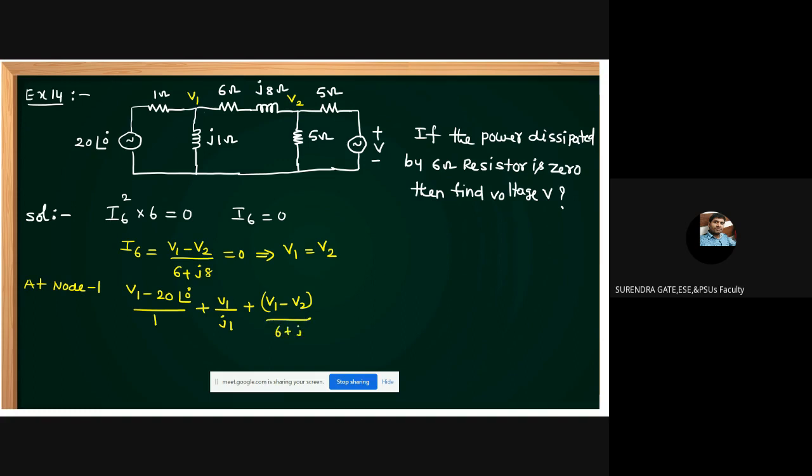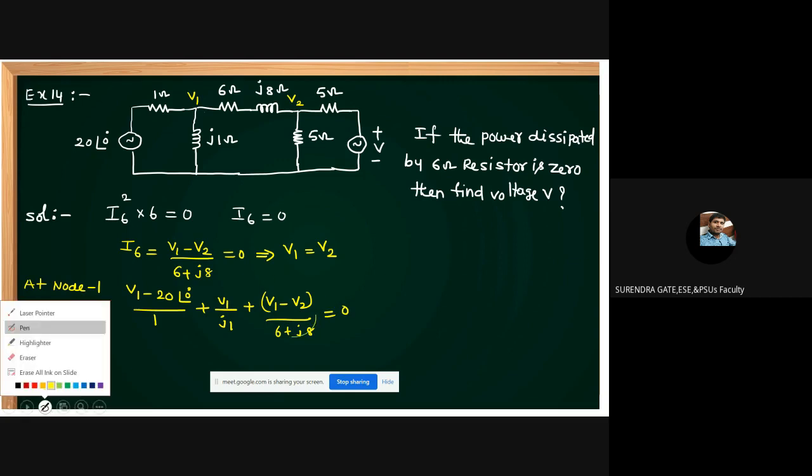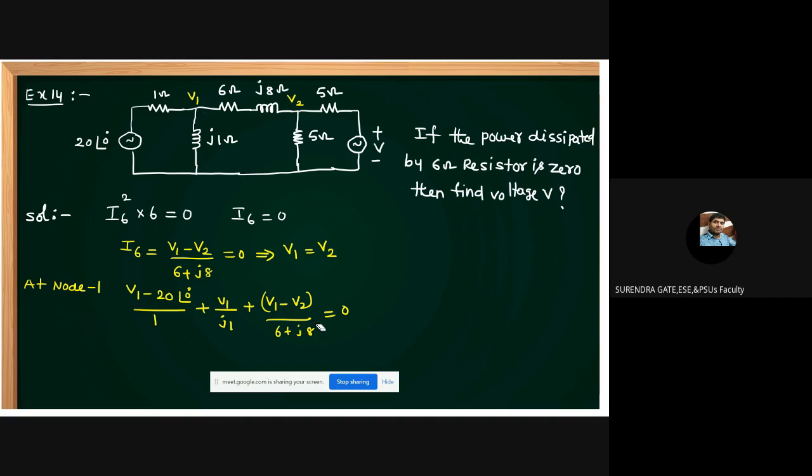But V1 equals V2, so this term becomes 0. Based on that condition, V1 equal to V2, you simplify this one. What can you get, students? (V1 minus 20 at angle of 0) plus V1 by j1.